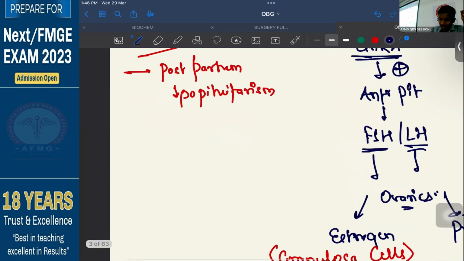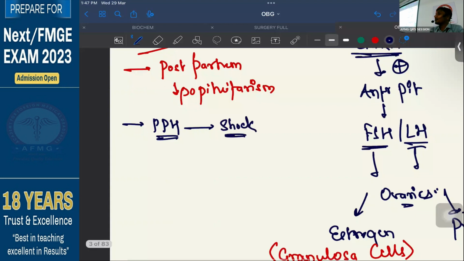The reason is after delivery, the patient had a lot of blood loss. That is what is called as PPH. So after delivery, as the patient had a huge blood loss, that is postpartum hemorrhage, a lot of bleeding occurred after delivery. That has led to what? This will cause, if there is a lot of blood loss in the patient, that will land up the patient in shock.